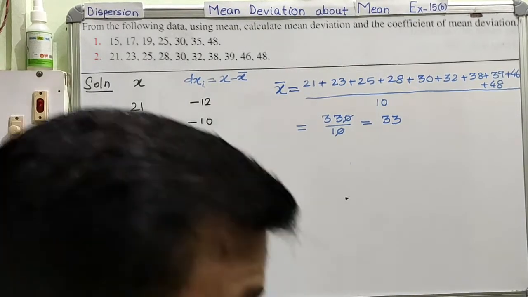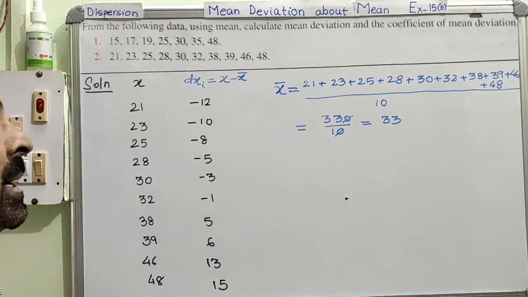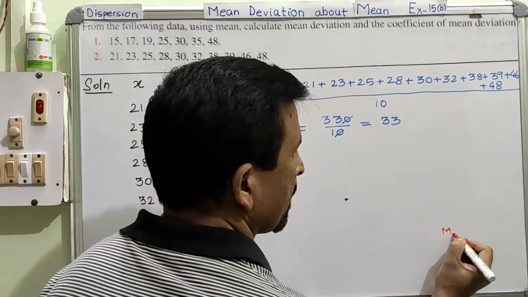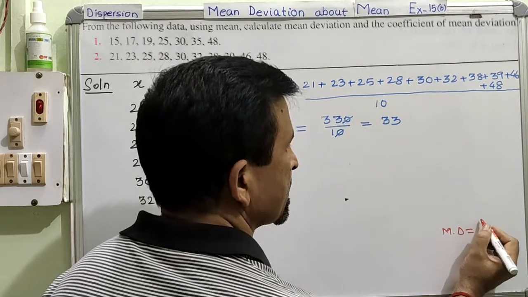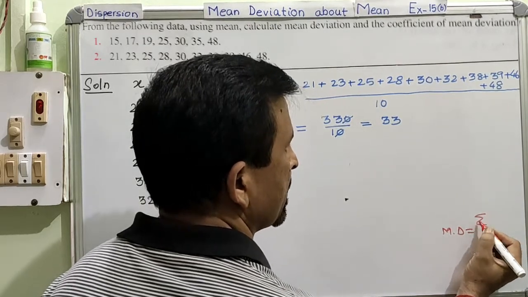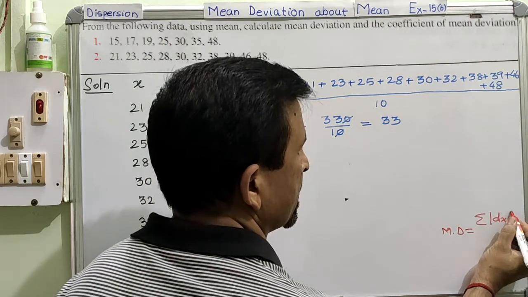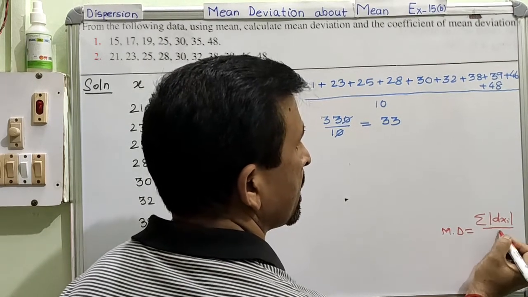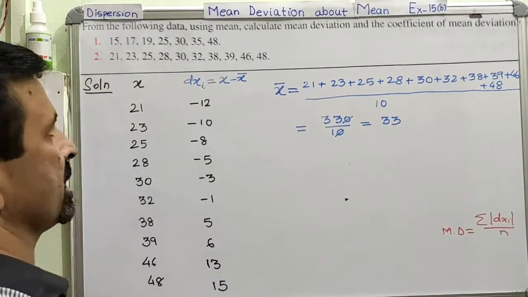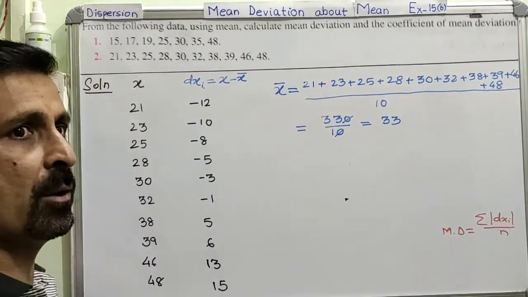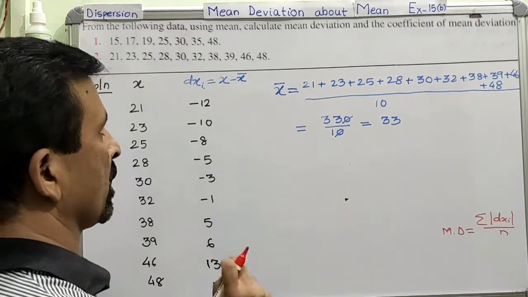Now, after this, we need to have the mode. If you see the formula, the mean deviation is the summation of, we will read this as sum of mode of dxi, all the deviations, divided by n. So now we need to have this one. Already dxi is calculated, but now what we need is the absolute value of that dxi. So we will have one more column here.